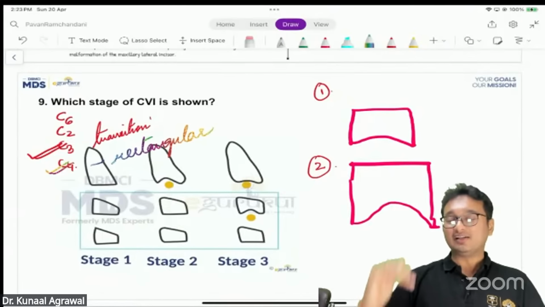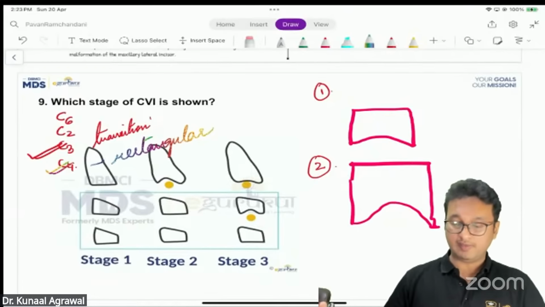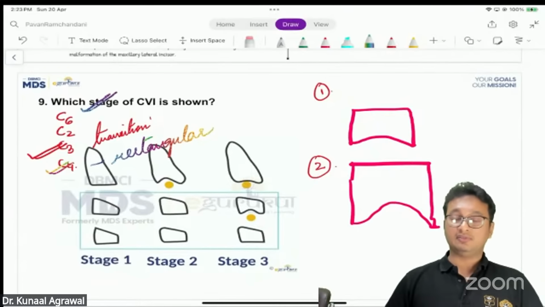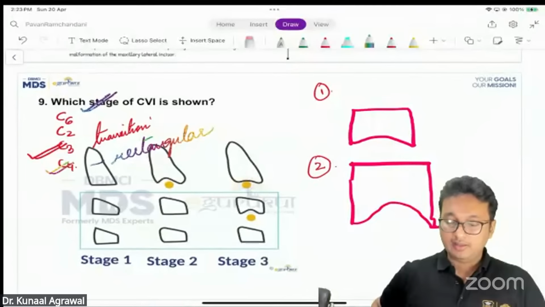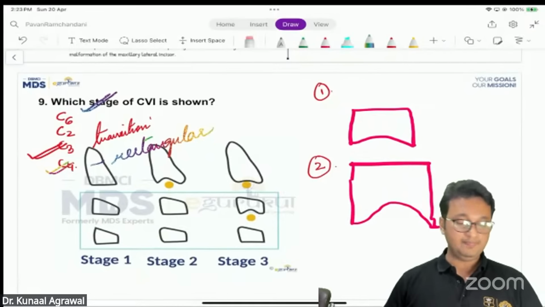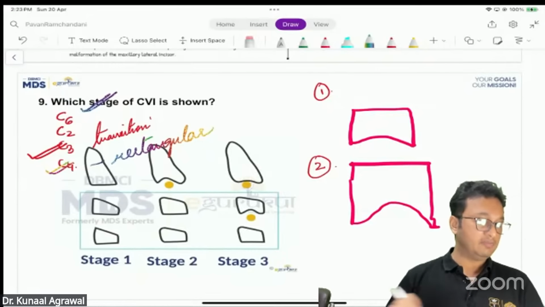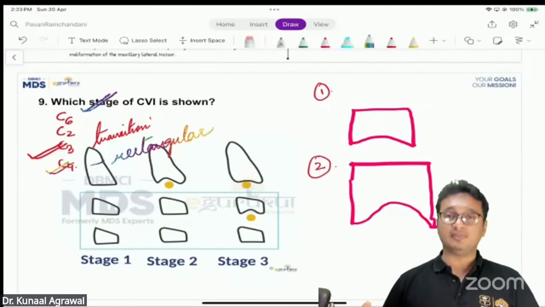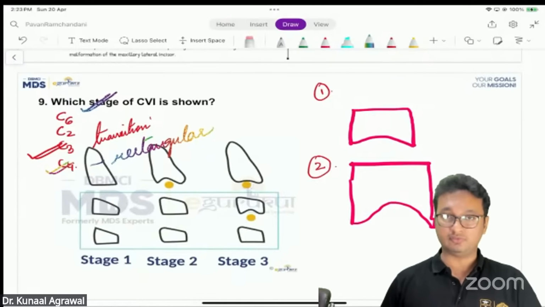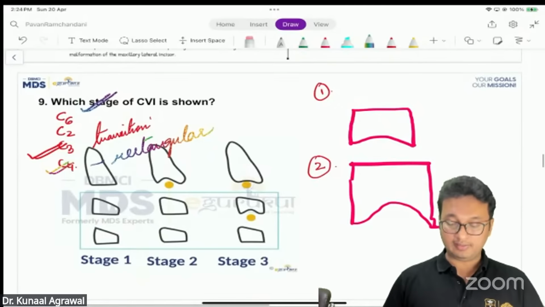C4 is for a rectangular stage with little concavity. But if we have a rectangular stage with much more deepened concavity, then C6 will be the answer. So this is basically a subjective question. I cannot say for sure what exact figure was asked in the exam. Based on the students' inputs, many of you have given different inputs, so based on the different possibilities, I have given all three answers. It is up to the exam setter and the proper recall what exact answer should be marked in the exam.